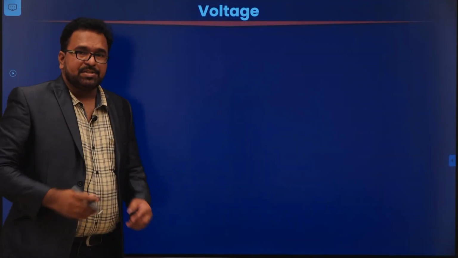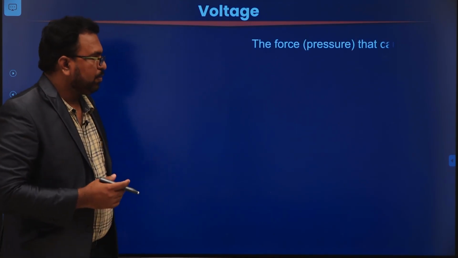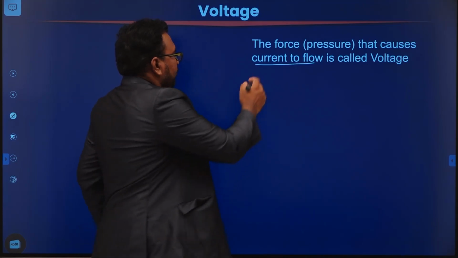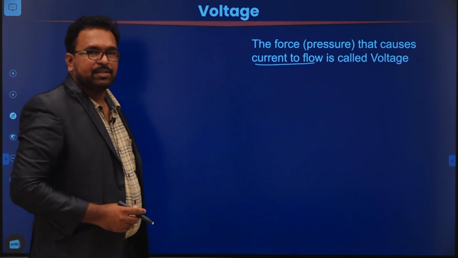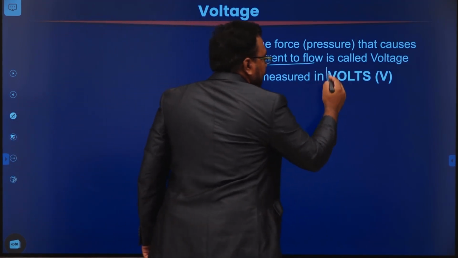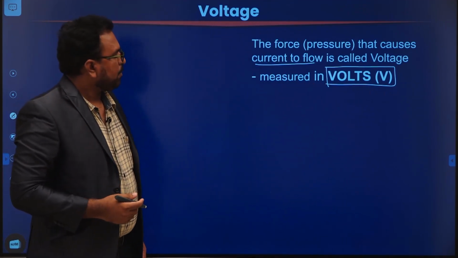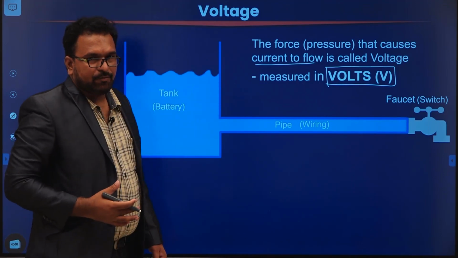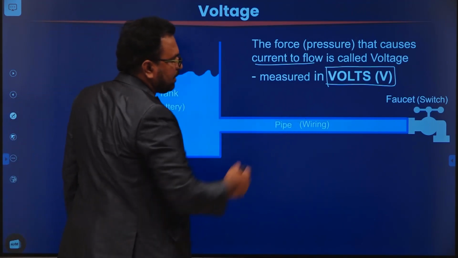Next one is voltage. So what is voltage? The force that causes current to flow. So the force that causes current to flow in a circuit is called voltage. And how are we going to represent voltage? In terms of volts. Volt is the unit of voltage. Now I will try to explain this voltage concept using the same example that I considered for current, the same tank, pipe and faucet.